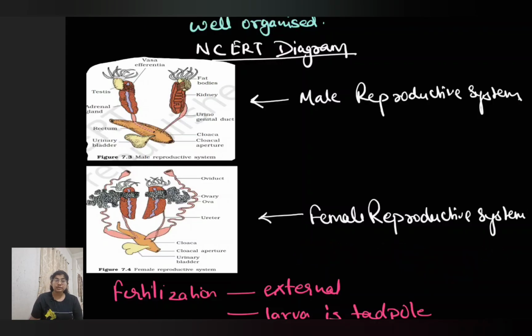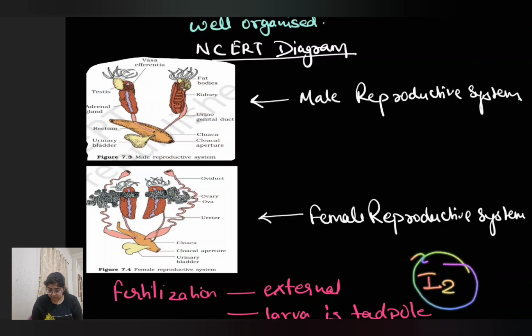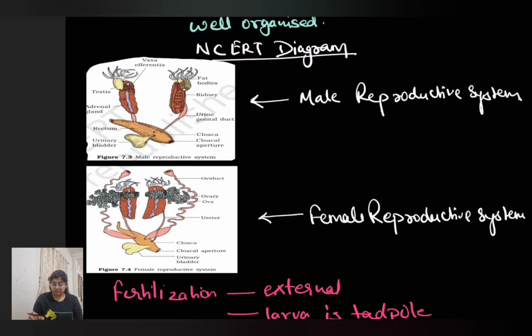The fertilization occurs in water, so the fertilization is external, and the larva that is formed is called the tadpole. This tadpole will metamorphose into adult, and for this iodine must be present in the water. Iodine is very essential for the larva, that is the tadpole, to convert into adult frog.